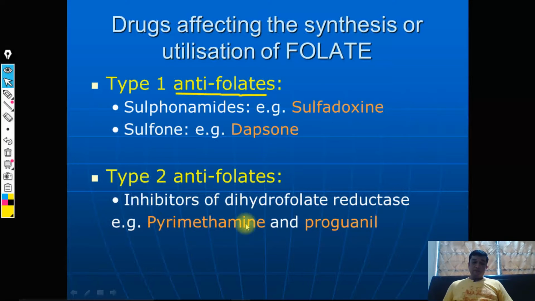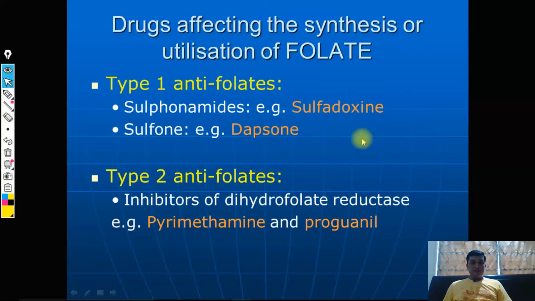Pyrimethamine and proguanil are both inhibitors of dihydrofolate reductase enzyme. The sulfonamides are inhibitors of dihydropteroate synthetase enzyme. We will check the pathway later, how type 1 and type 2 antifolates act, but the examples you definitely need to remember. Of the sulfonamides, we have remembered sulfadoxine, and the only sulfone that is used is dapsone. Dapsone is also used in treatment of leprosy, and it also has a very good anti-malarial action. Fine. So these are the two types of classification for this category.